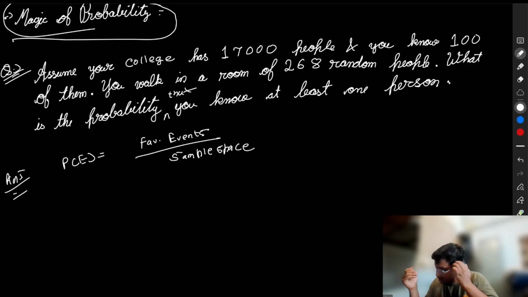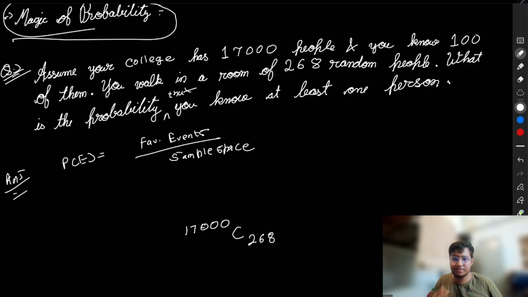The question is saying that there is a pool of 17,000 people and we have to choose 268 people randomly. 17,000 choose 268. We have discussed it in our previous lecture. So this is our total, this is our sample space.